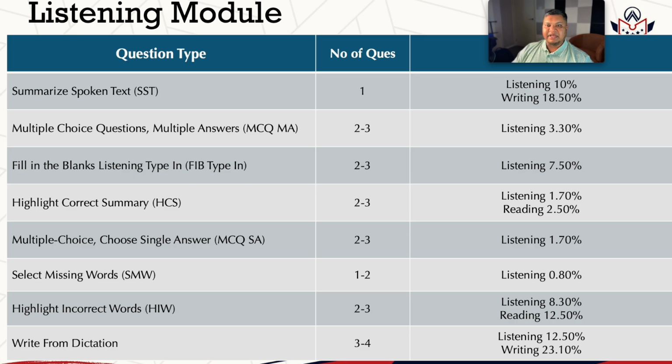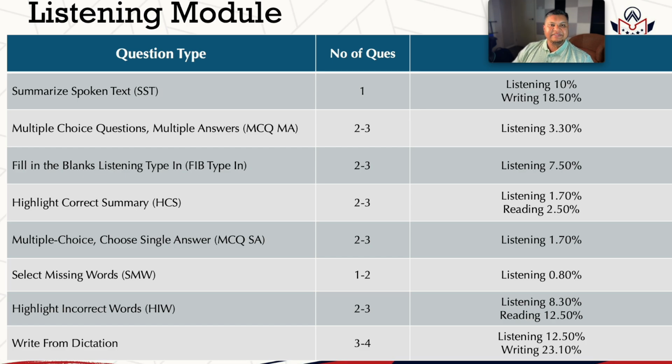Next question type is fill in the blanks listening, which has now been renamed to fill in the blanks typing. You currently get 2 to 3 questions, and you will still get 2 to 3 questions post 7th of August. However, the big change here is in the scoring contribution. It is currently contributing towards your listening and writing, but from 7th of August, it will only contribute towards your listening by 7.5%. Next question types remain as they are: highlight correct summary, multiple choice question, choose single answer.